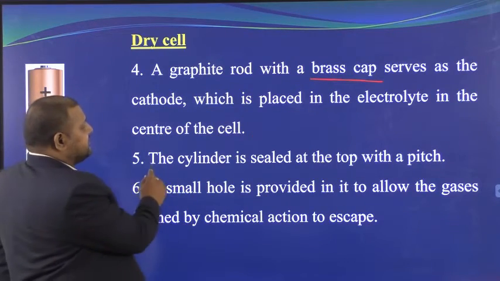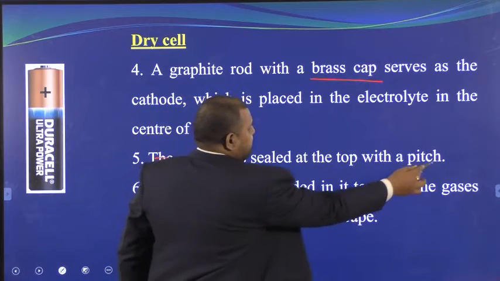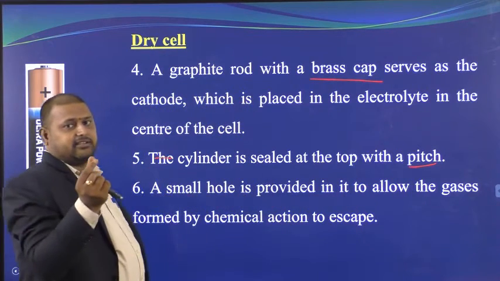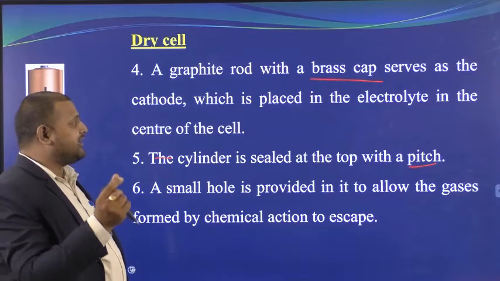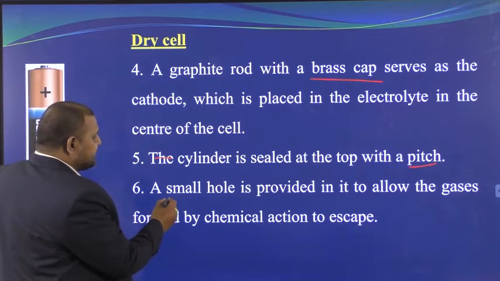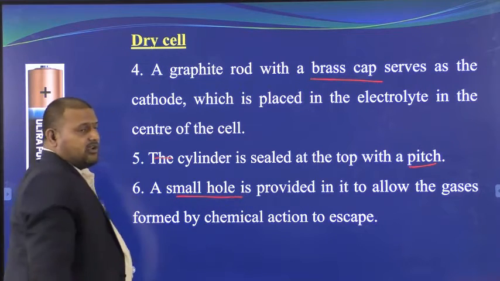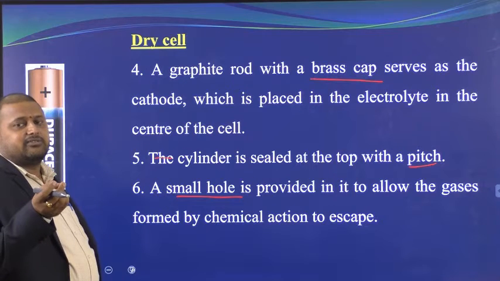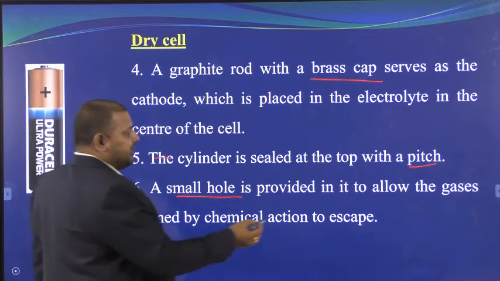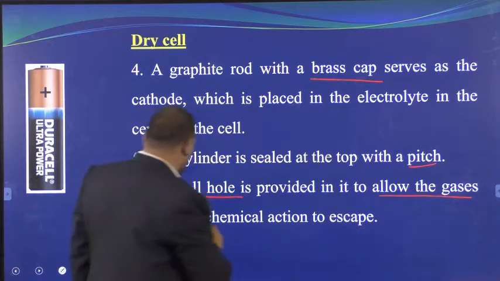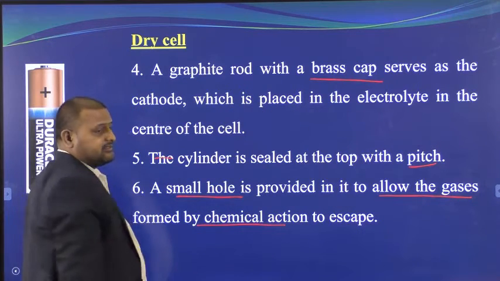Next, the cylinder is sealed at the top with a pitch. So a cork will be there. You can see it when you open it. A white color cork will be there, and for that a small hole is made. Why did they use a small hole? Because it allows the gases which are formed by chemical reactions to escape.